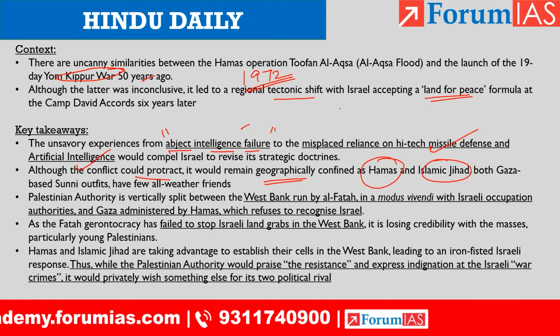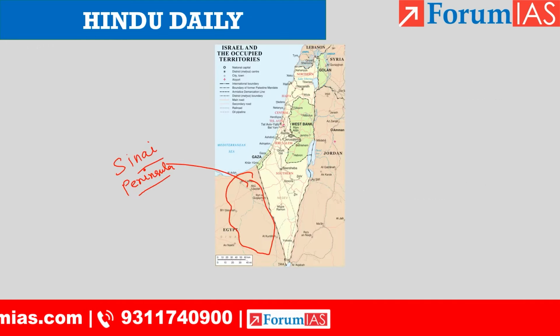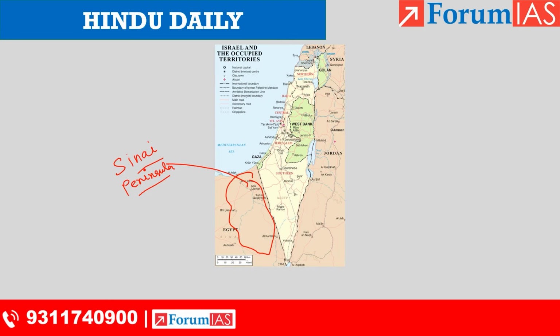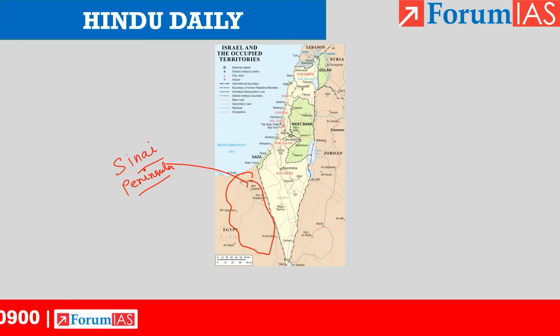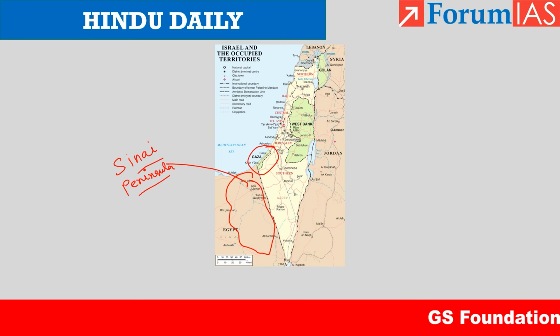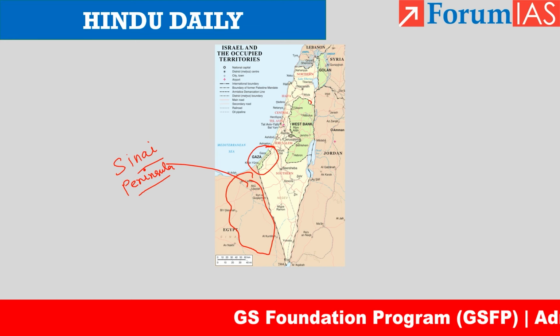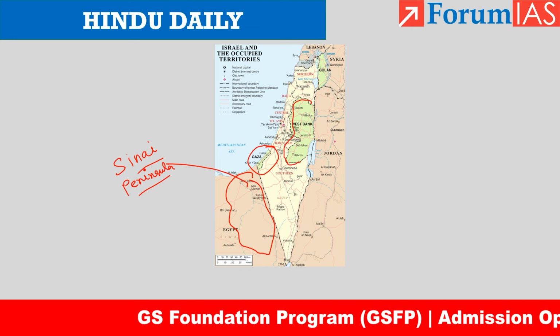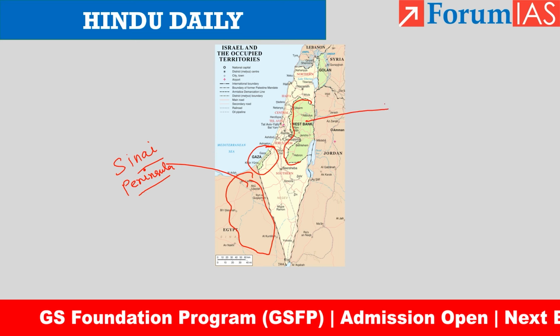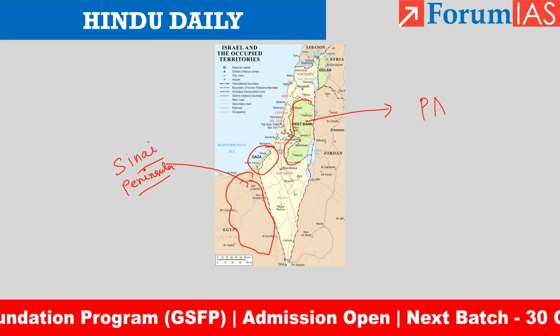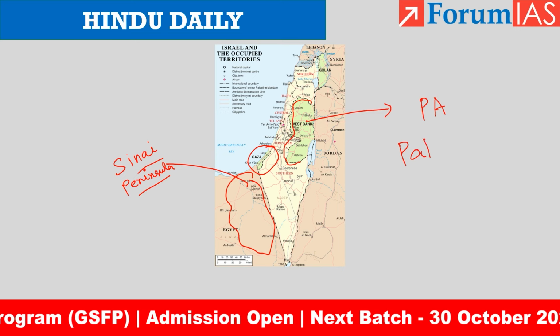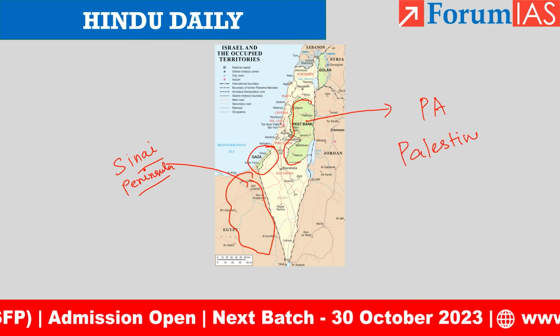So, in the Israel and occupied territories map, if you see here, the yellow portion is Israel, and this is the Gaza Strip, which is obviously under the control of Hamas and another group, Islamic Jihad. This is the West Bank region. This West Bank region is administered by the PA, the Palestinian Authority.